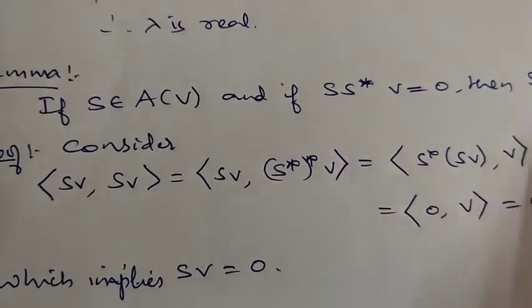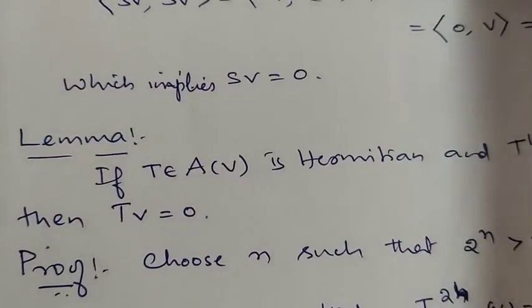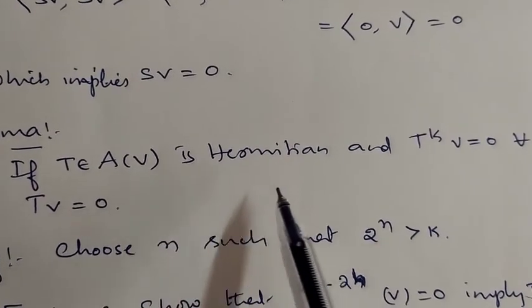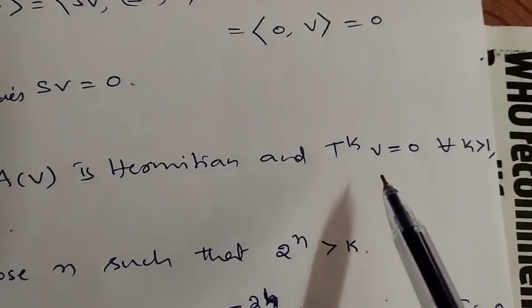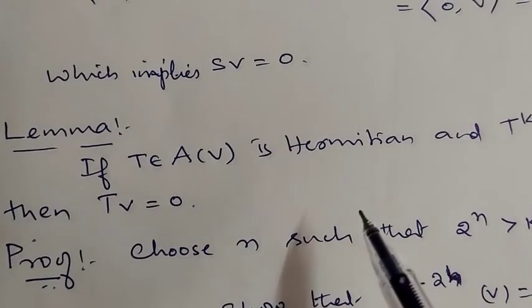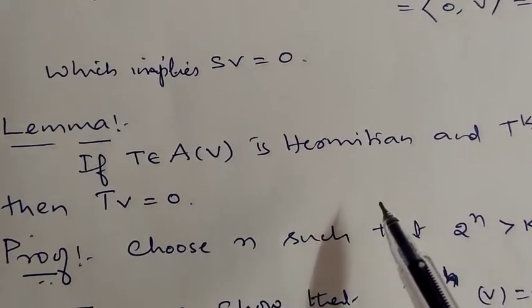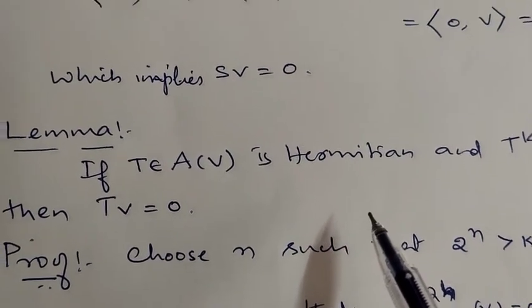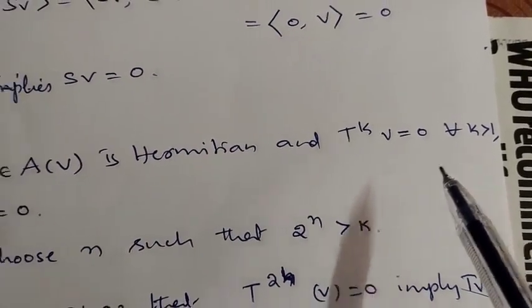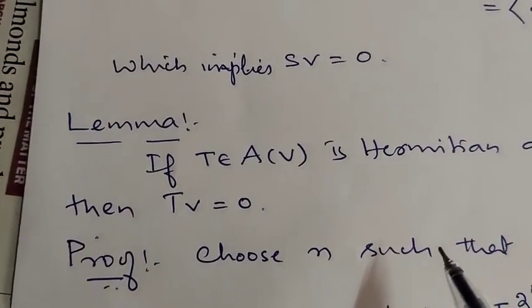Next one. This lemma says if T belongs to A of V is Hermitian and T to the k of V is 0 for some k greater than or equal to 1, then T of V itself is 0. This is an important result. See here, if T belongs to A of V and T to the k of V is 0 for some k greater than or equal to 1, then T of V itself is 0.